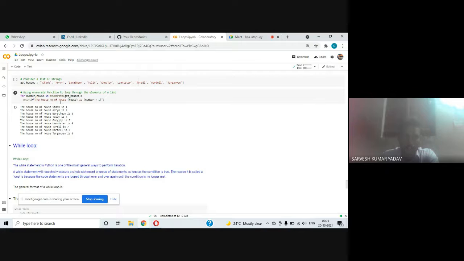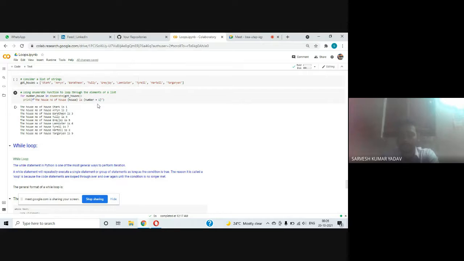We print the number of the house, the first thing, and the second thing, the house element. Firstly, we are printing the element, and number plus 1, where the first thing is the index. Index starts from 0, then plus 1, 0 plus 1 is 1. Here we are printing Stark is at index 1, Erin is at index 2, Baratheon is at index 3, Tully is at index 4. I hope you got a clear-cut idea about this enumerate function.